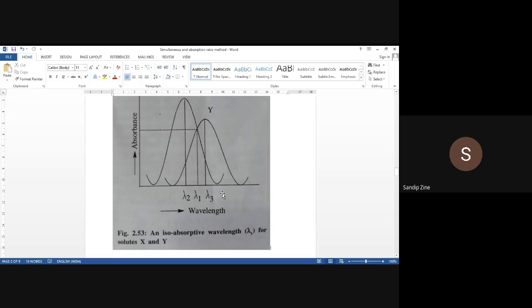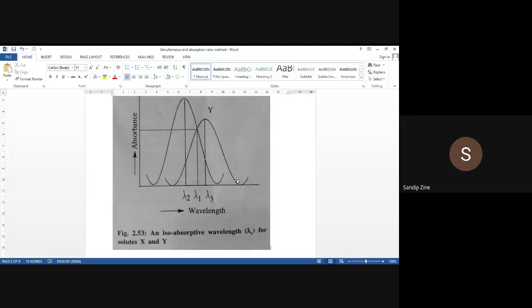Now, the absorption ratio method is a modification of the simultaneous equation method we have done. It is based on the principle that for any substance which obeys Beer's law, the ratio of absorbance at two wavelengths is constant and is independent of its concentration or path length. So that postulate we are going to use in the absorption ratio method. Beer's law is related to what?